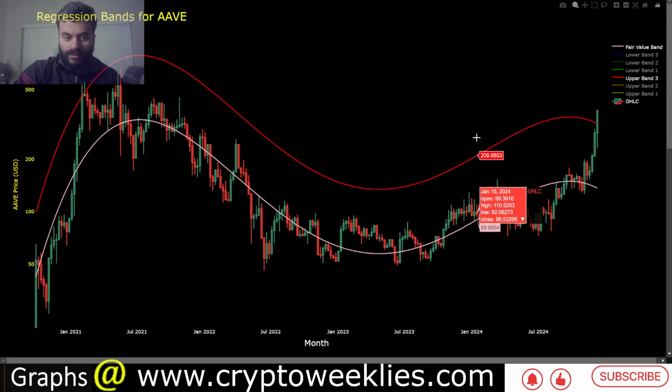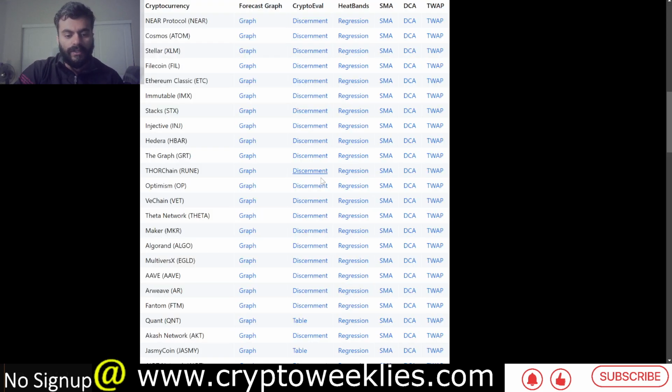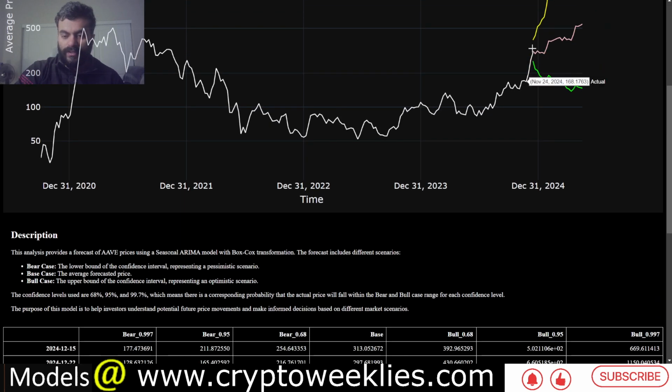Again, the beauty of this analysis is that it has the room to incorporate new data, but at the same time it provides the real time interpretation of what the current rally is. So unless there is a continued trend in the bull market, AAVE has made its move to its 3 standard deviation ceiling. In terms of the machine learning based price forecast, we'll just look at this week, because again there has been a monumental rise.